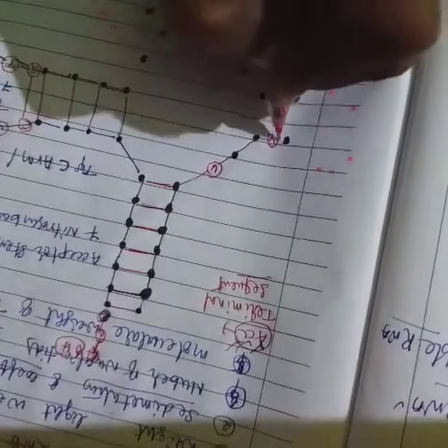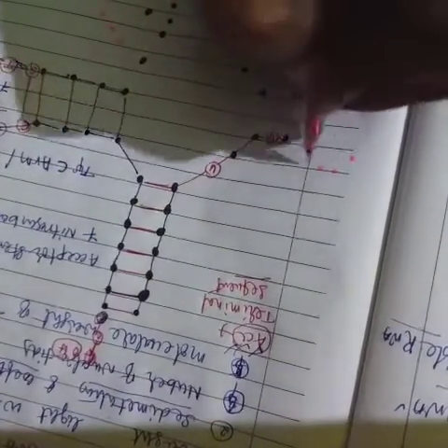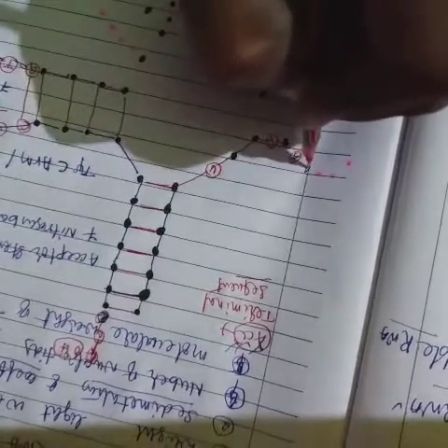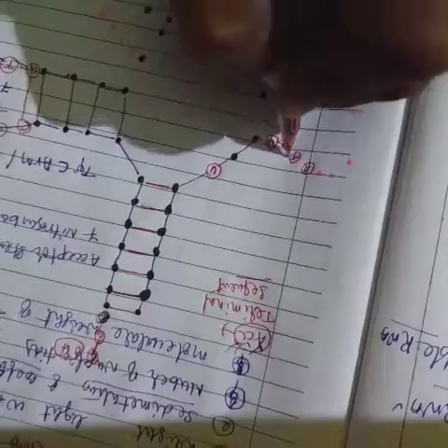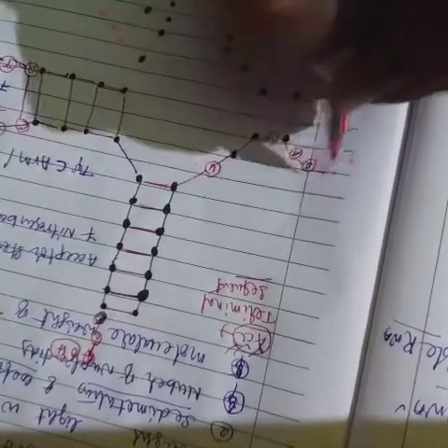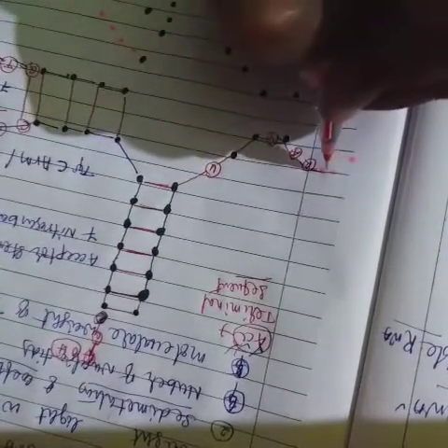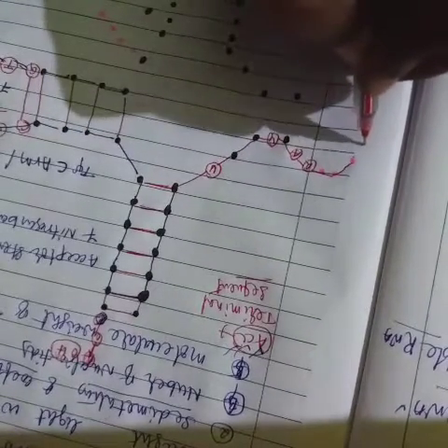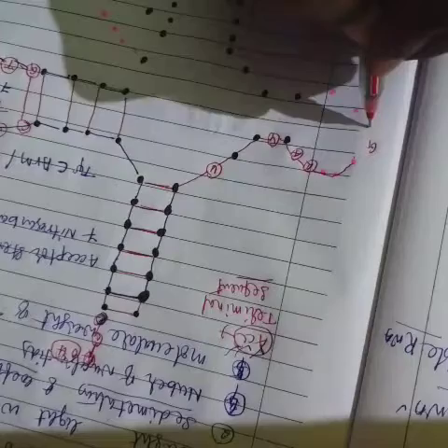Why does this one bind? Binding is done. So this one is pink color.